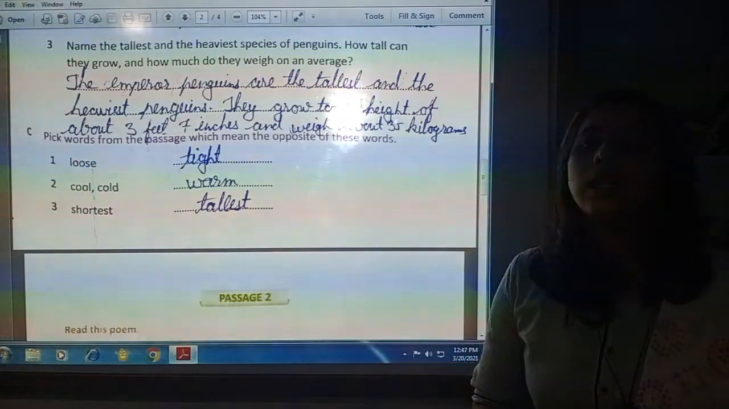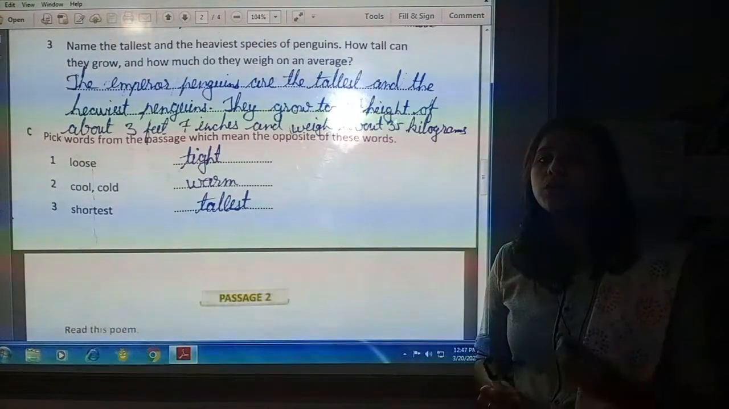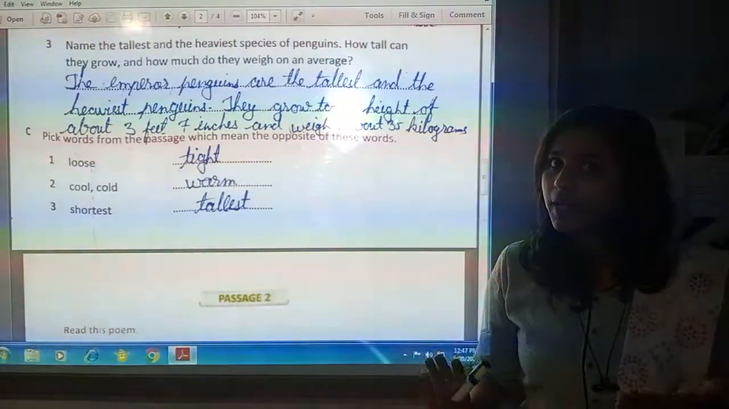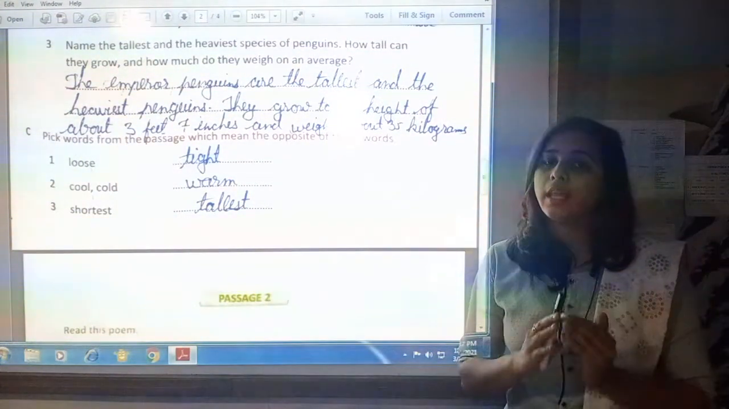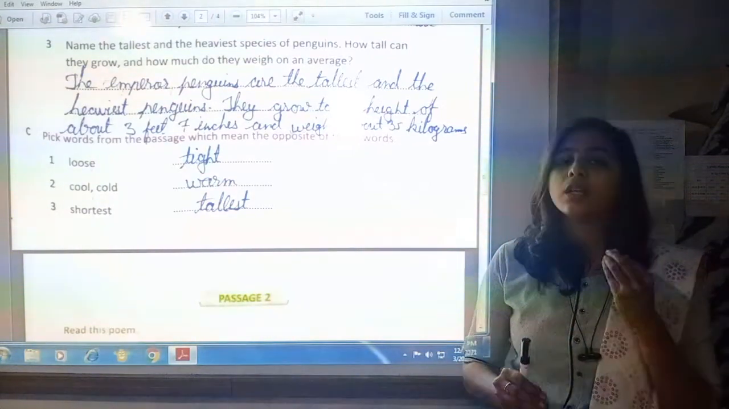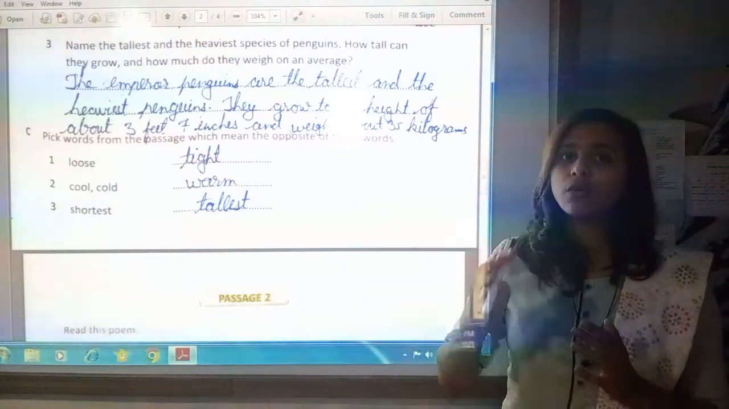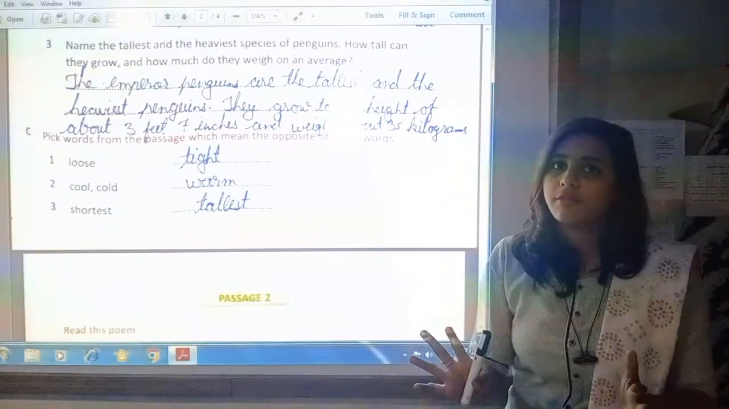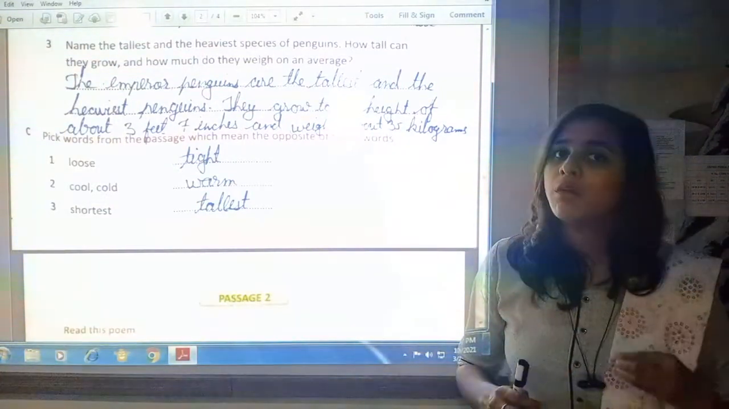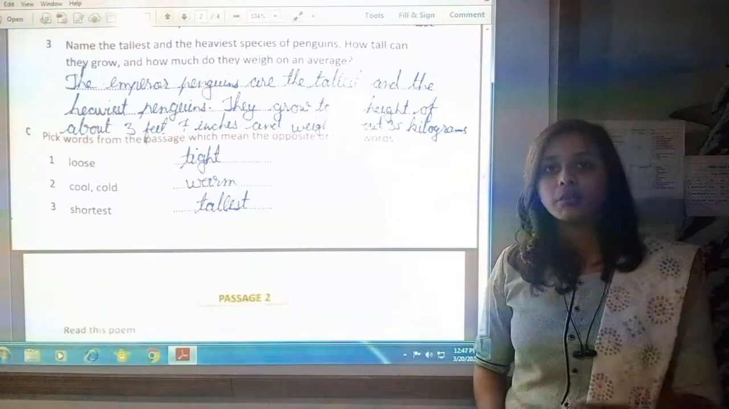I hope now that how you have to do reading comprehension is clear to you. First, you have to read the comprehension, understand it, and then some questions are given. You have to find the answer of those questions from the given paragraph. Clear? And in this way you can analyze how much you understood in that paragraph.